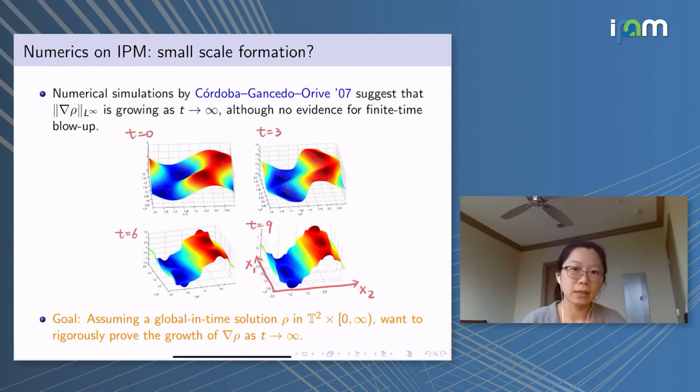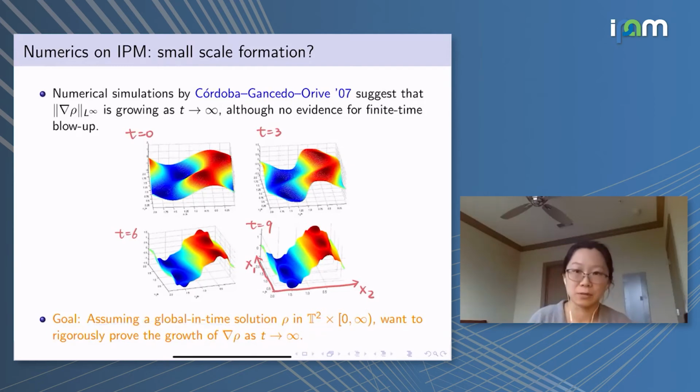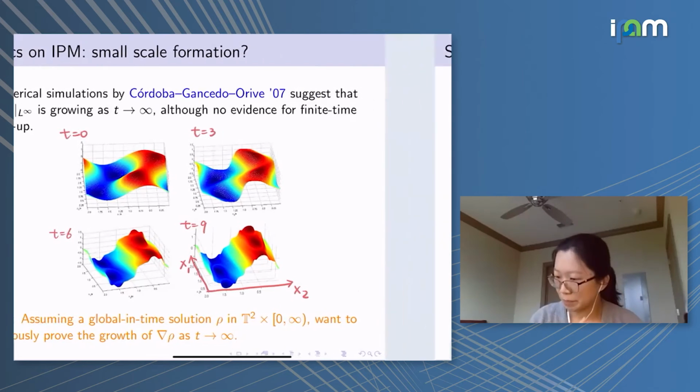So together with Sasha, in our work, we are going to assume that there is a global in time solution, because we have no idea how to either show the global regularity or prove finite time blowup. So assuming a global in time solution, our goal is to rigorously justify the fact that the gradient can indeed be growing to infinity as time goes to infinity.